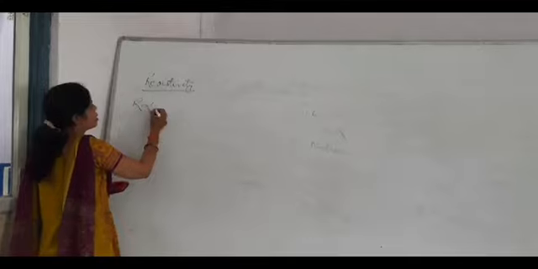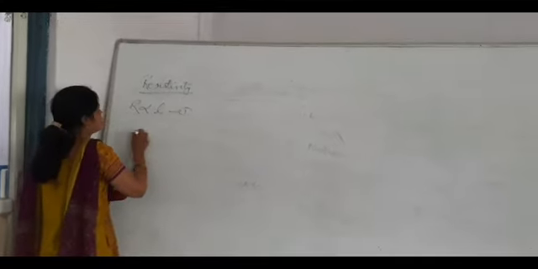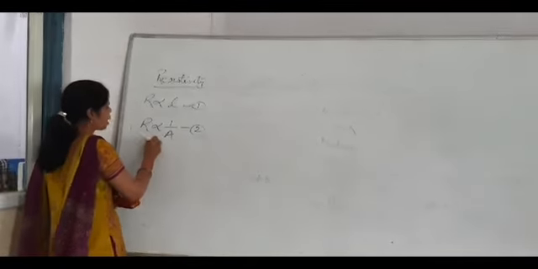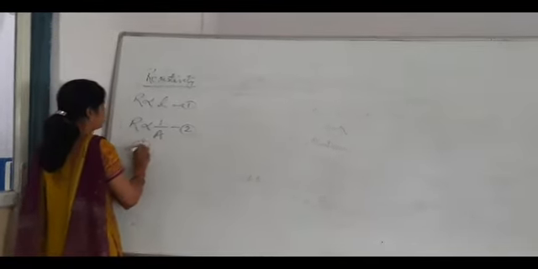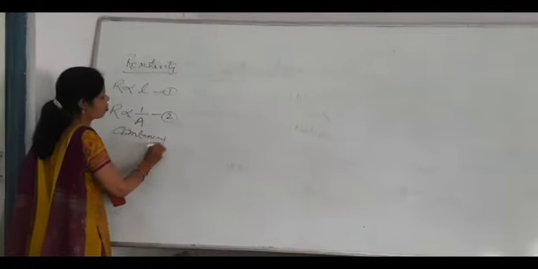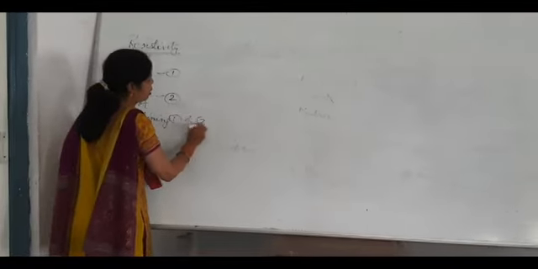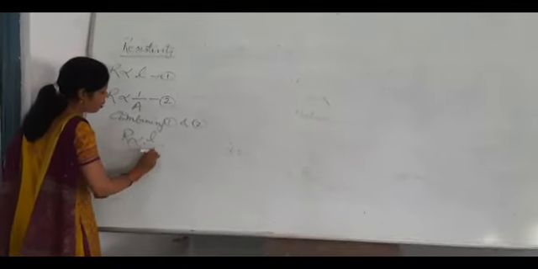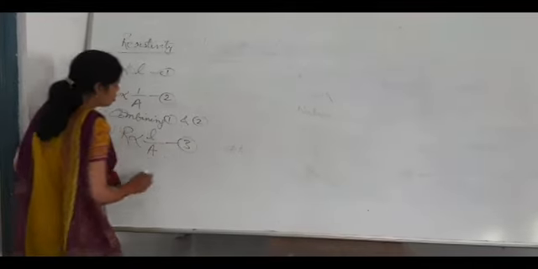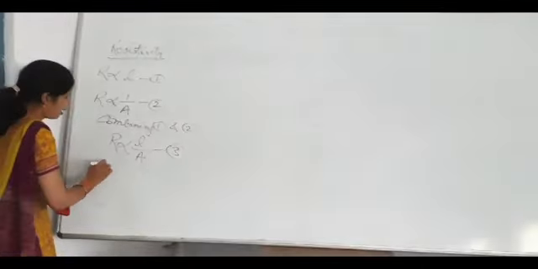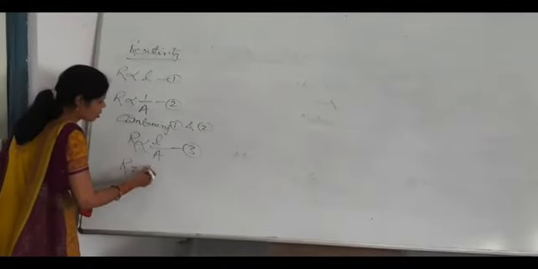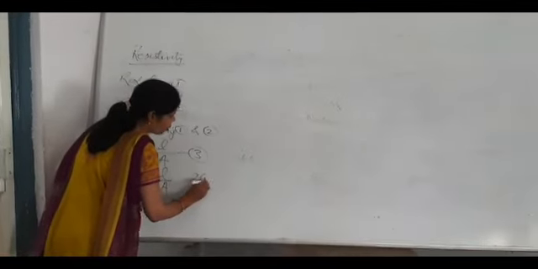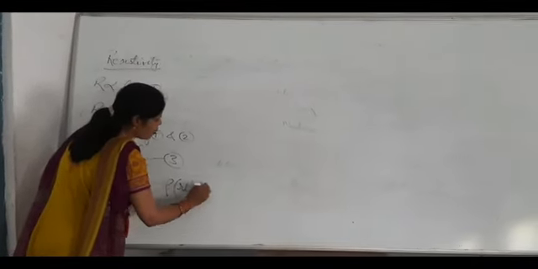Resistivity: you know that resistance is directly proportional to L and inversely proportional to the area of cross section. So by combining these two formulas, we will get R directly proportional to L upon A. By removing this proportionality, one constant we will put, that is rho, also known as resistivity.